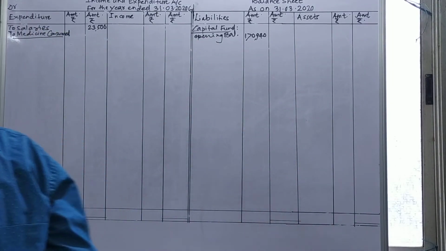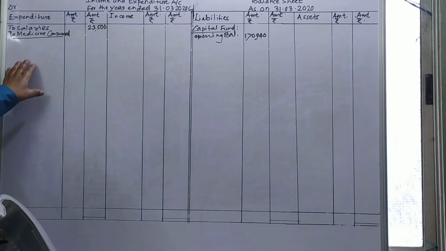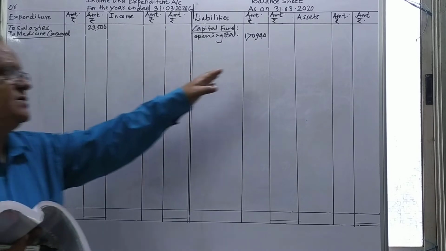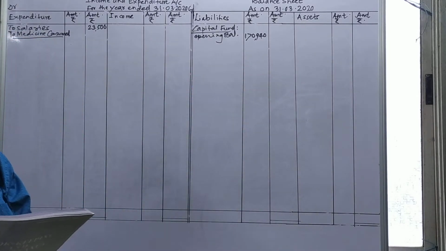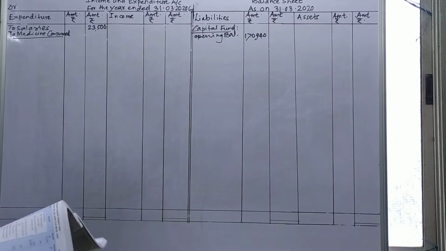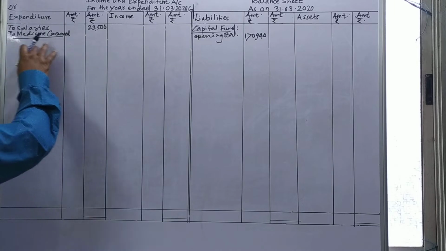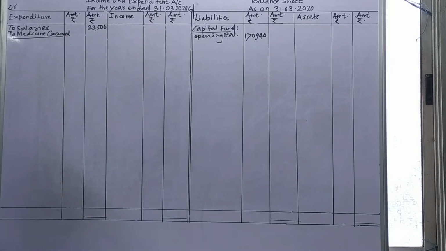Therefore, first I will start by seeing the payments. All the payments can be recorded on the expenditure side, and any asset purchase we can show on the asset side. Payments go on expenditure, so firstly I will take salaries, 23,500. For salaries there is no adjustment, therefore I write salaries 23,500. Then after that we'll start the payments.